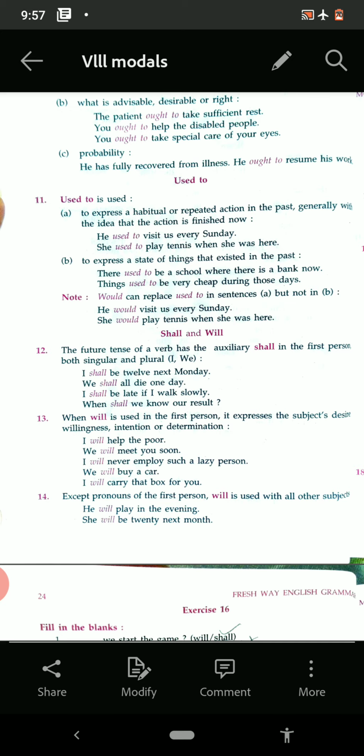Then to express a polite request, would you please give him my message? Would you mind opening the windows? It's a polite request. To inquire about the wish of the person addressed. Would you like to go just now? Would you play hockey or football? So in this way we can use would.